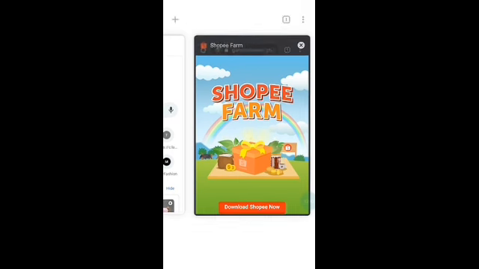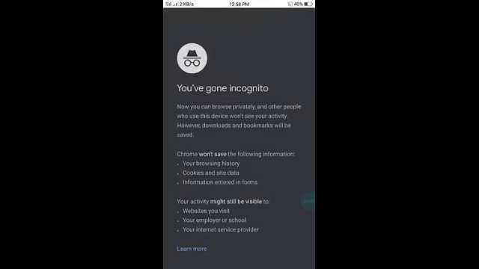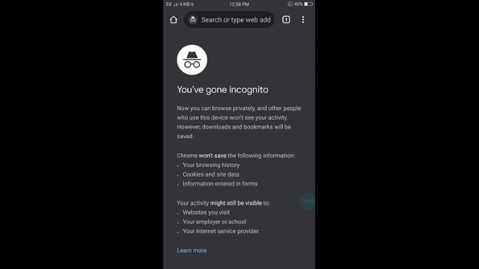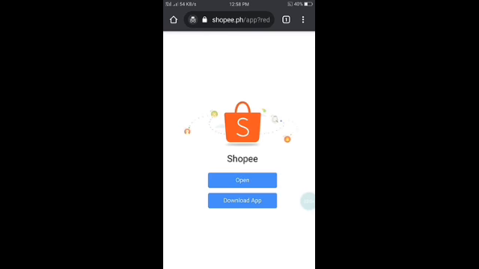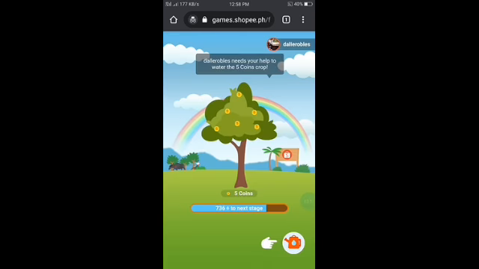So what we have to do next is to close the incognito again and then open another one. So paste ulit. Ulitin lang natin siya ng 5 beses kasi 5 beses lang to available every day. Wait lang, paste. Again, ignore natin ulit tong open or download app. It will automatically redirect you to the, what do you call this, farm page or Shopee Farm page or whatever you want to call it.